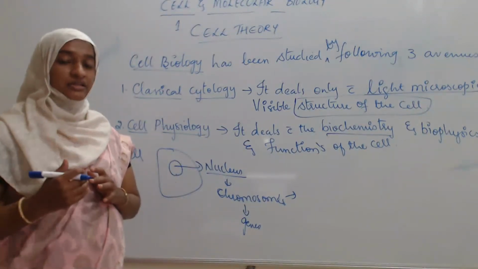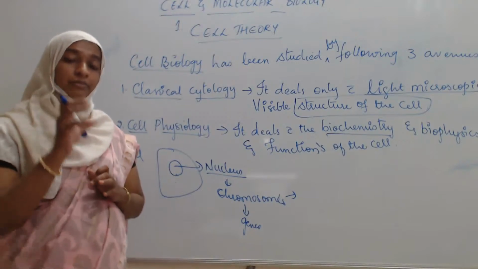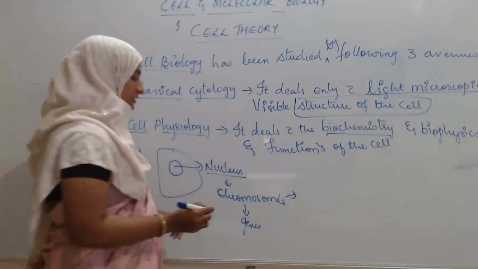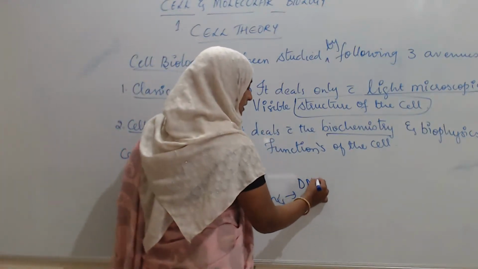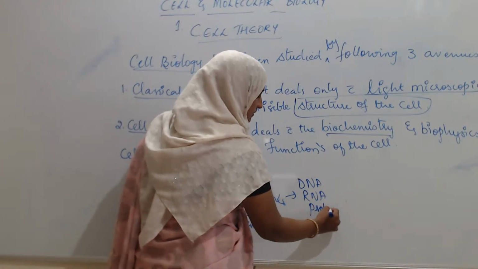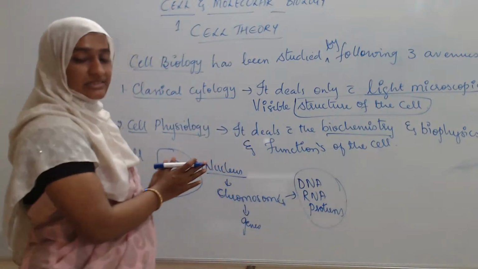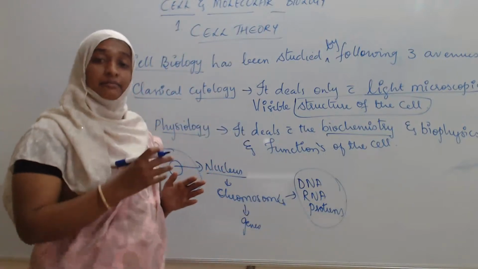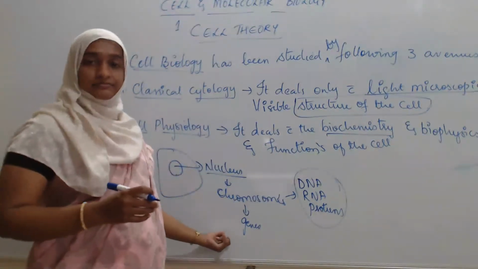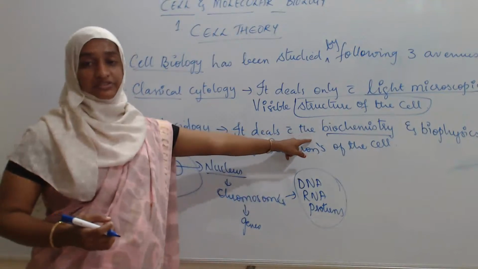The study of those biological chemicals we can call biochemistry. These chromosomes are made up of DNA, RNA, and certain proteins. Altogether we can say they are the chemicals that form the genes, which are the genetic material. So that is the biochemistry.